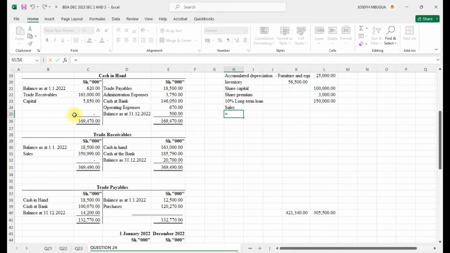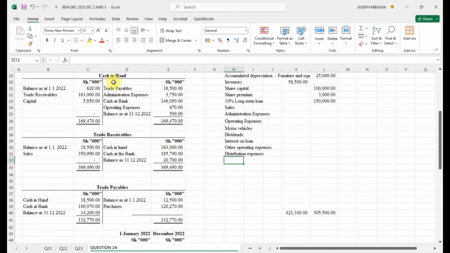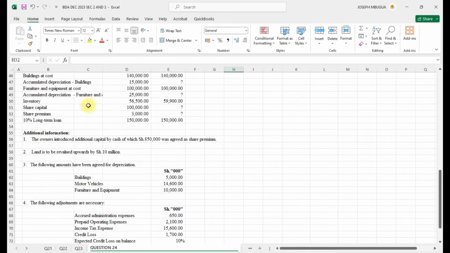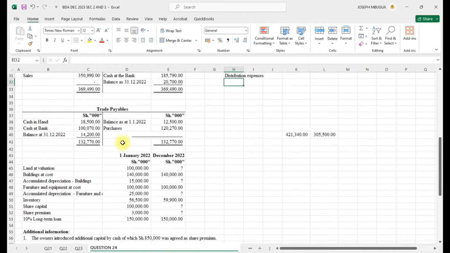We shall have sales, admin, operating expense, other expense, motor vehicle as an asset, dividends, the interest on loan, other operating, admin already we have it, distribution, then share premium, I think already we have it. We shall have revaluation reserve,